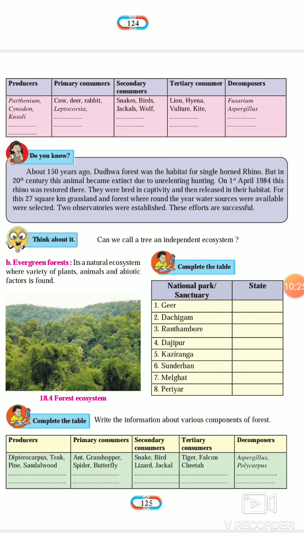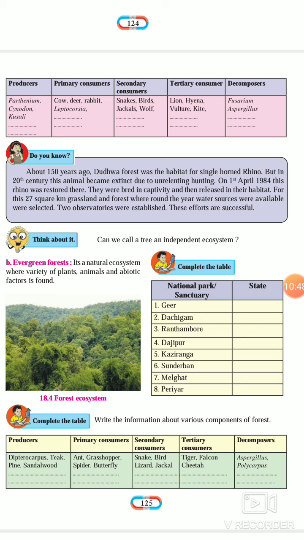Then some animals feed on primary consumers; they are known as secondary consumers. Snakes, birds, jackals, and wolves are secondary consumers. Tertiary consumers depend on secondary consumers, including lion, hyena, vulture, kite, etc.